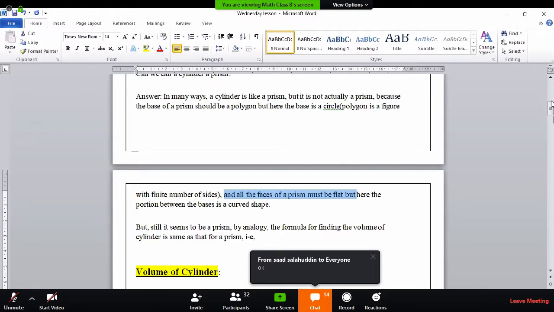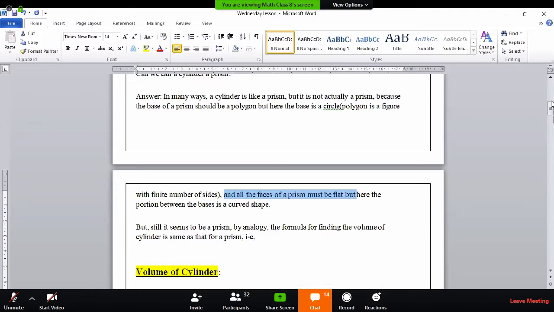But it has an analogy with the prism. Fine. See what I have written over here. But still, it seems to be a prism.